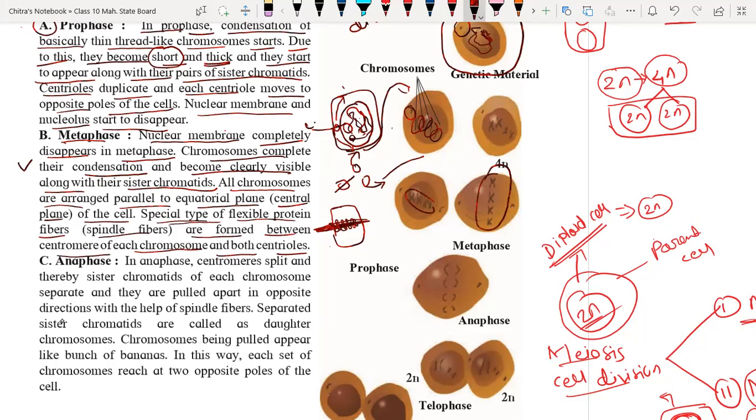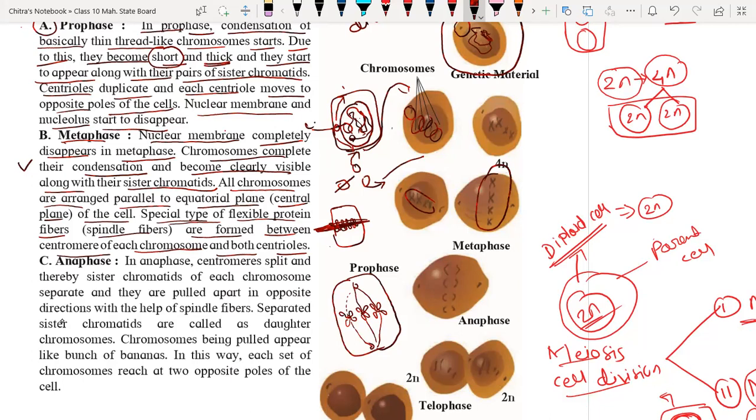Suppose this is the cell. I'm just drawing a rough diagram here, and here we have a chromosome like this, here also. And here we have the centriole, and these are the spindle fibers like this. They start from the centriole and pass through the centromere of the chromosome like this. Understood? Okay. So this process takes place in metaphase. So this is all about metaphase.